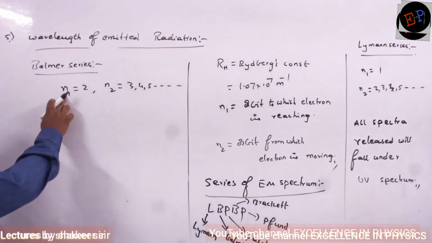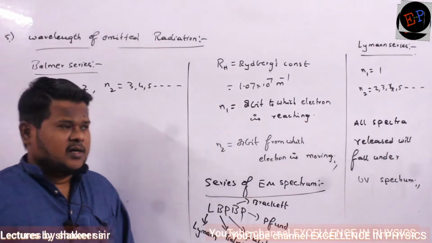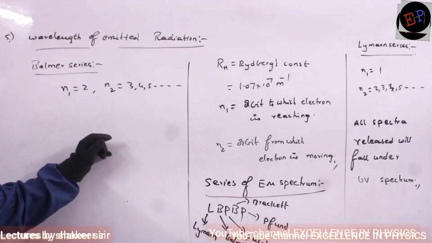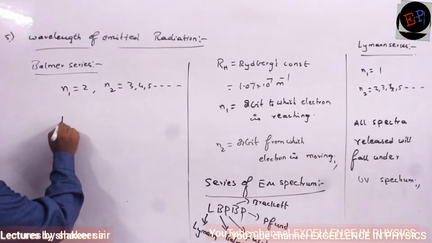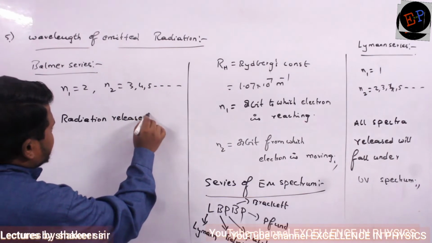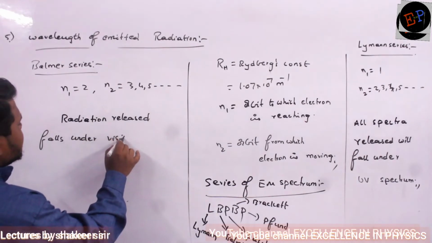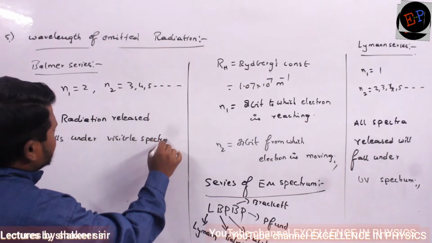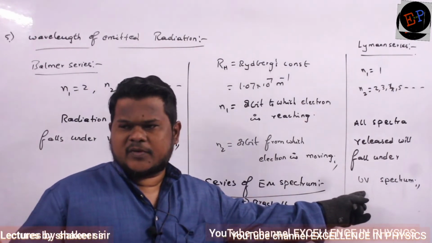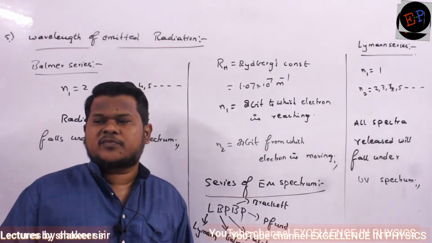But here what is happening? Electrons are returning from 3 to 2. The energy difference between 3 and 2 is very less, no? Or even if it is returning from 4 to 2, then also less. 5 to 2, then also it is less. Are you able to understand? So here the radiation released falls under the visible spectrum. And we know that the UV spectrum is powerful, more energetic when compared to the visible spectrum. Visible spectrum means the spectrum which is responsible for our vision.